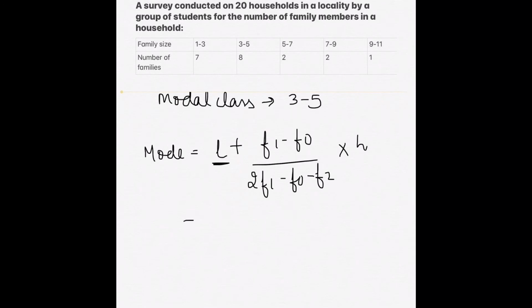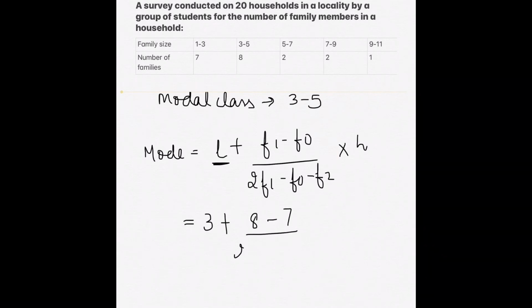So our lower limit is 3, and F1 stands for the frequency of the modal class. तो frequency हमारी modal class की frequency है 8, and F0 is the frequency of the preceding class, that is 7.